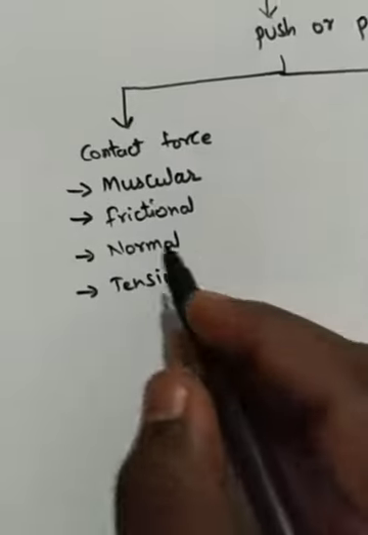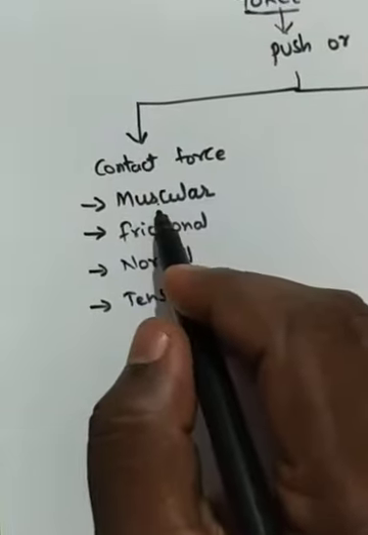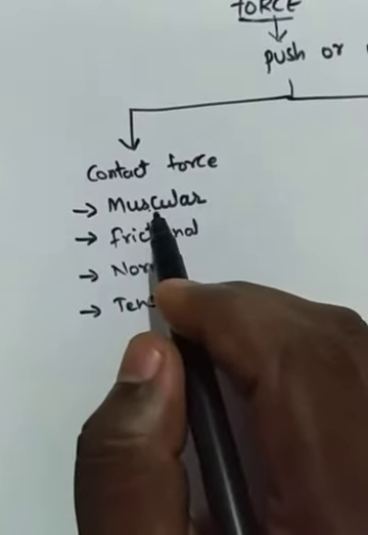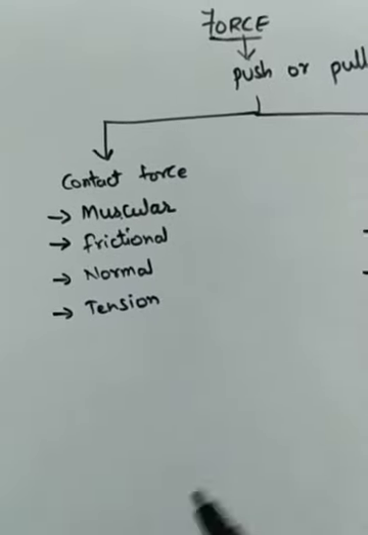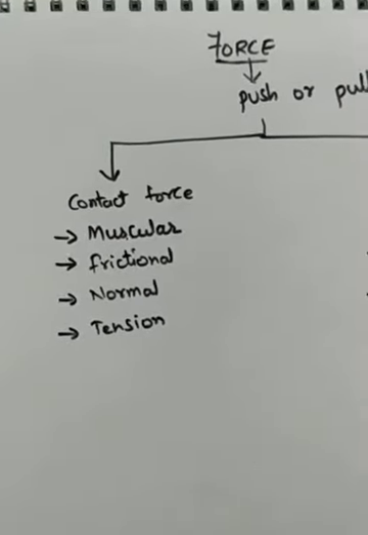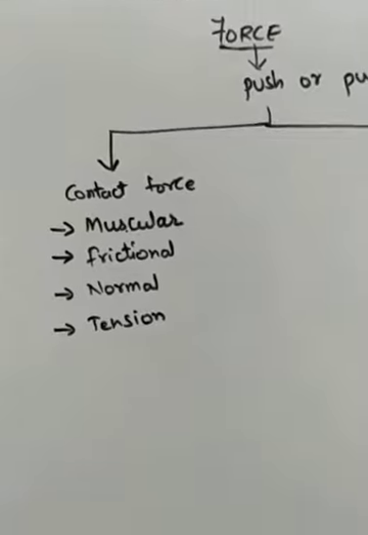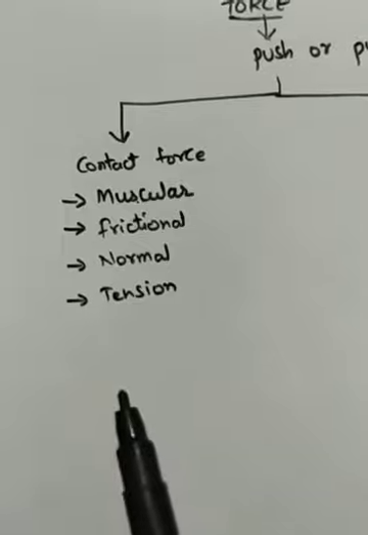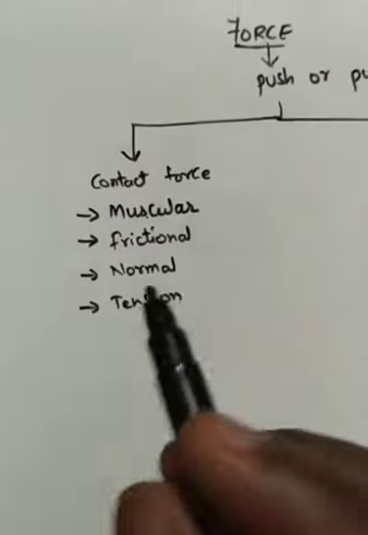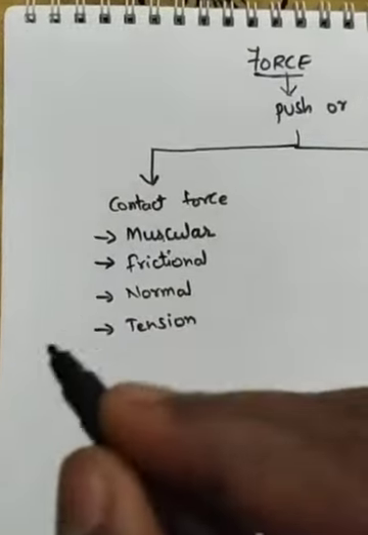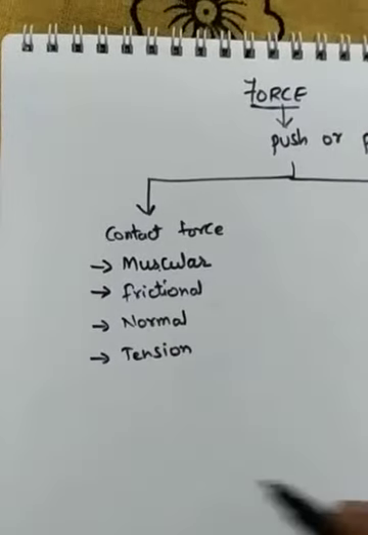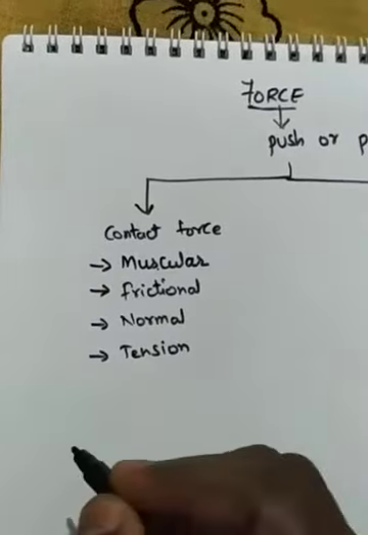Okay. Now when we see the muscular force, what do you mean by muscle? Yes, kandaral we say, right? So the different things. Now I'm writing in the book. You are running, you are lifting a bag. In all these you are doing some work with your muscles, right? So these muscles are in contact with the object. That means I am writing in the book, so my hands are in contact with the pen and the book. So my muscles are helping me to do this work. So that's called muscular force, right?